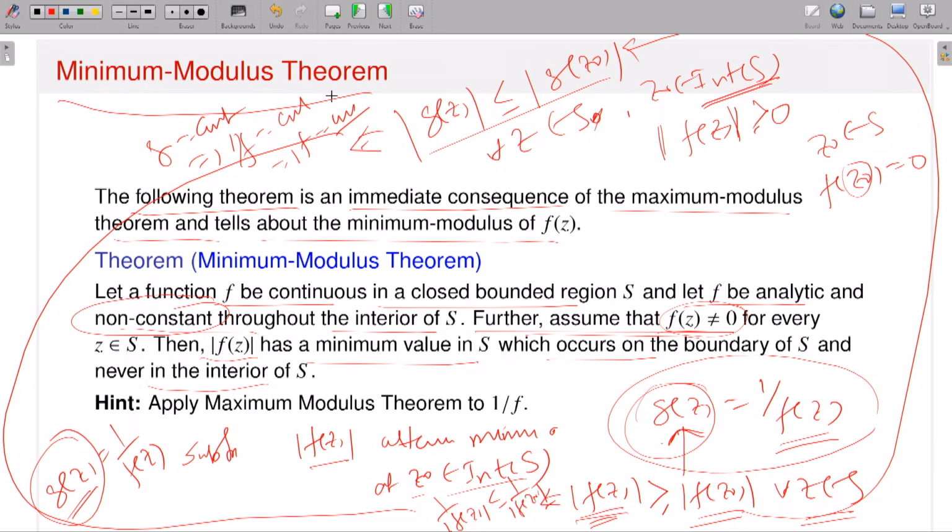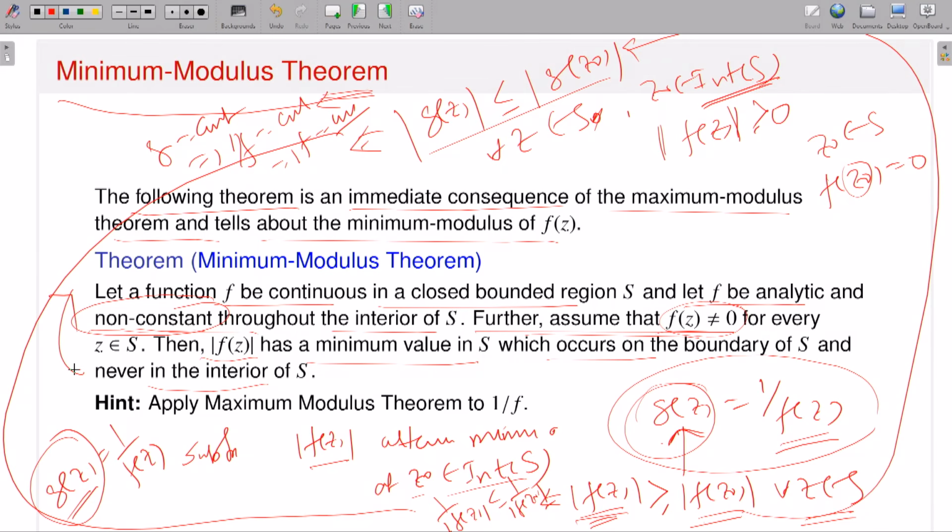So by the maximum modulus principle, g is constant, g is equal to 1 by f, so therefore f is constant, which contradicts the fact that I started with a function f which is non-constant throughout the interior of S. So why is this a contradiction? Because I started with a wrong assumption, that the modulus of f(z) has a minimum value in the interior of S, which is not the case. So the modulus of f(z) attains its minimum only on the boundary and not in the interior.